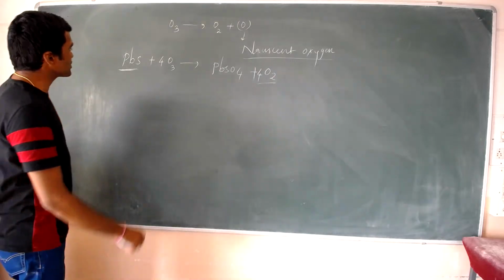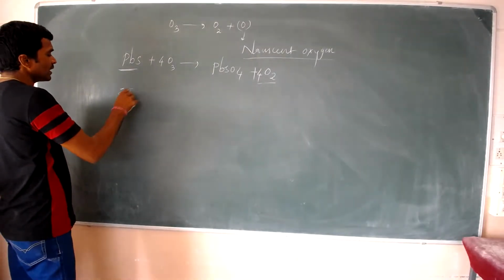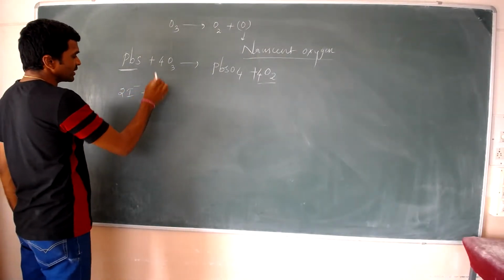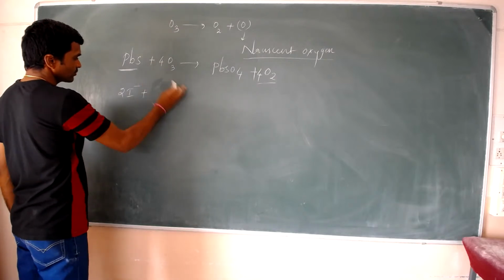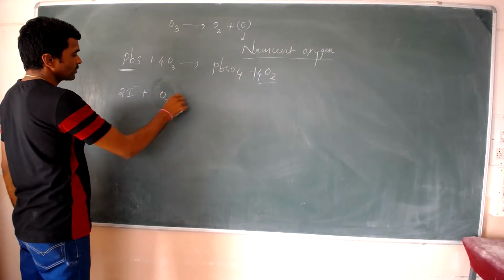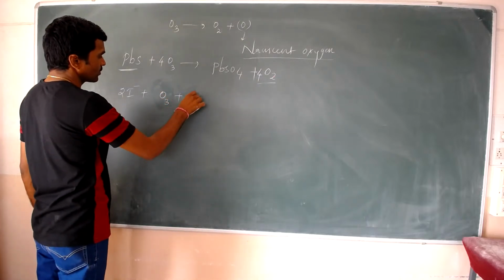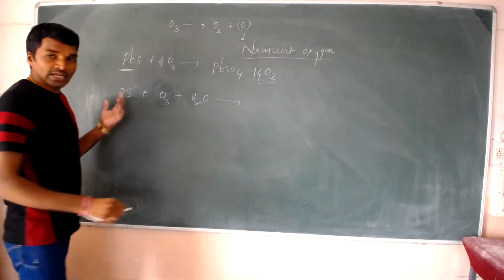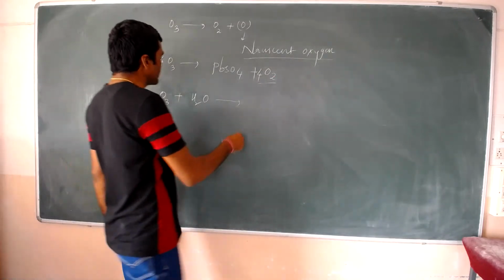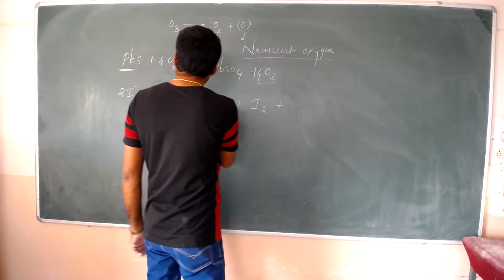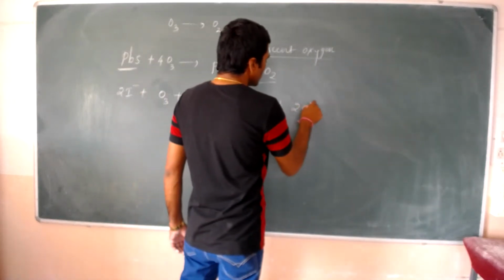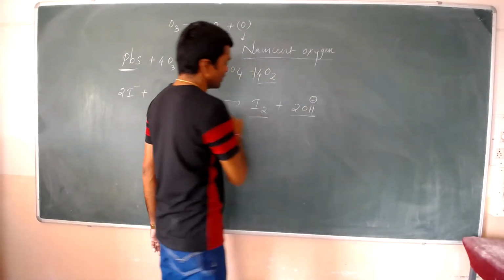As well as this O3 reacts with iodide, which goes into I2 plus 2OH minus.